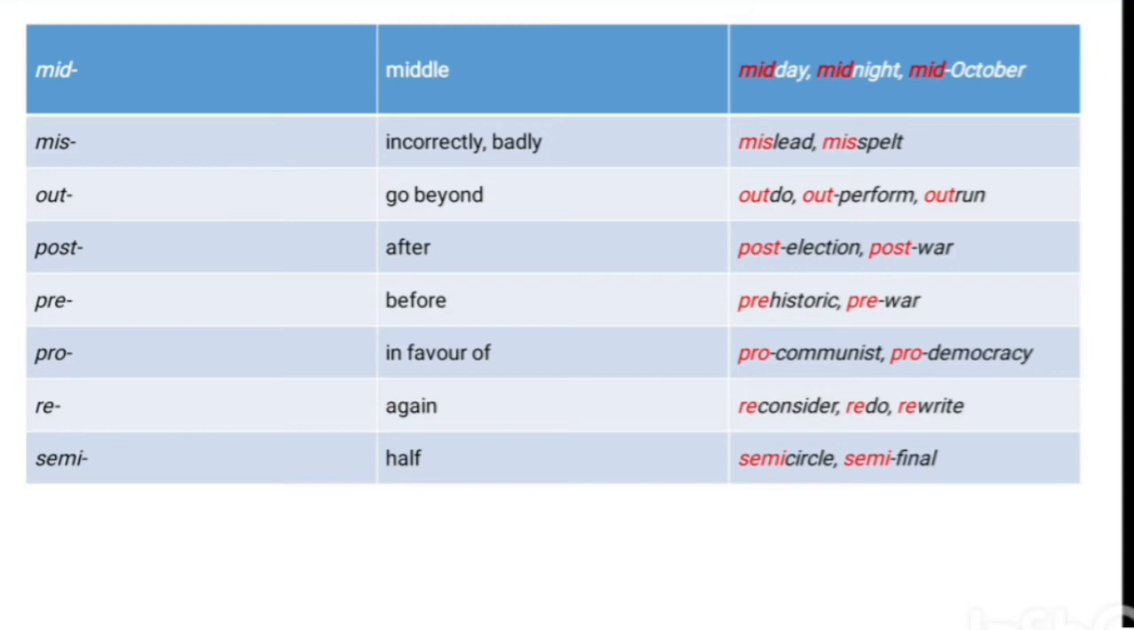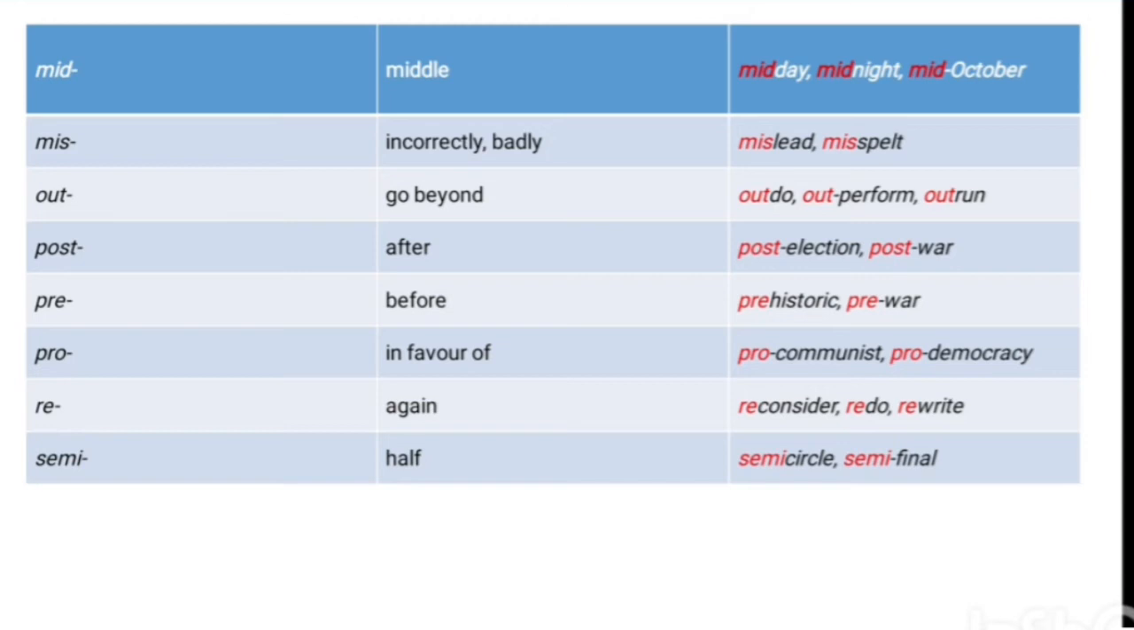Mid means middle. For example, midday, midnight, mid-October. The next prefix, mis, means incorrectly, badly. For example, misunderstanding, mislead, misspelled, and so on. Out means go beyond. Outdo, outperform, outrun. And the next prefix, post. Post means after,